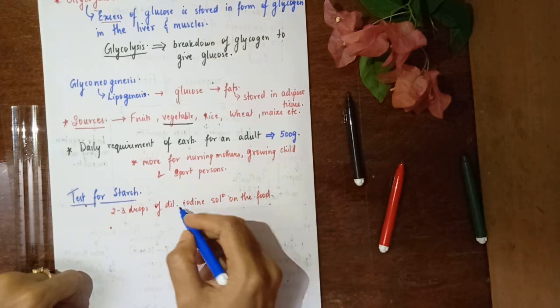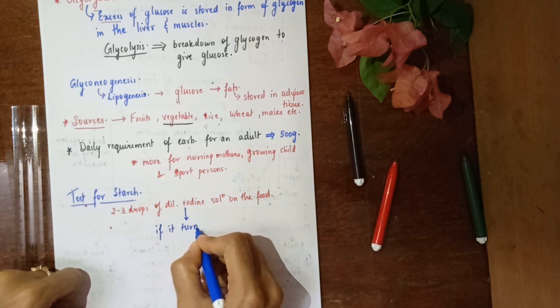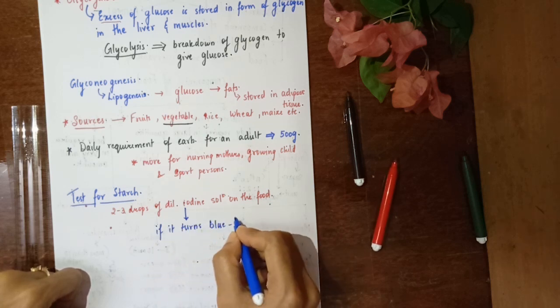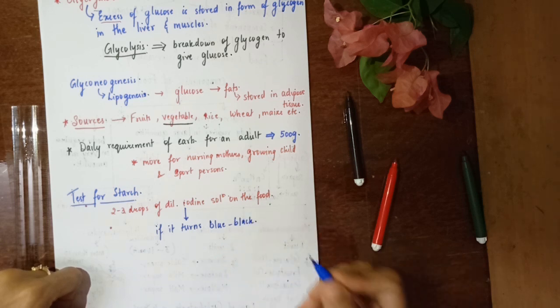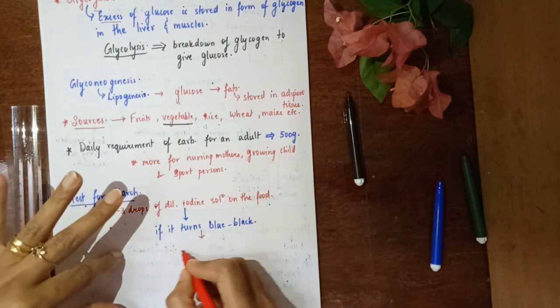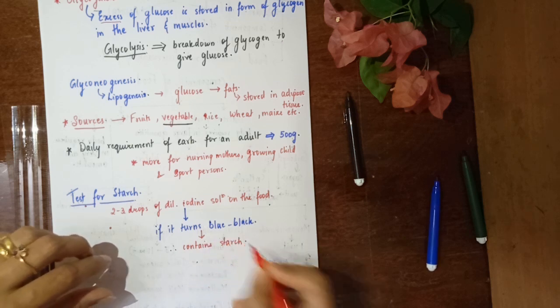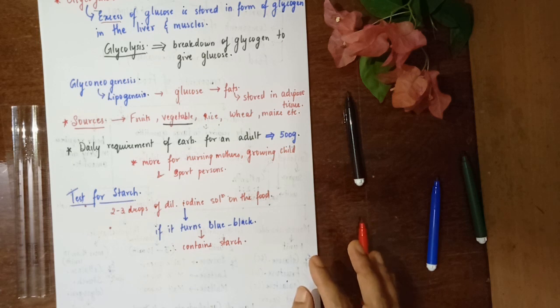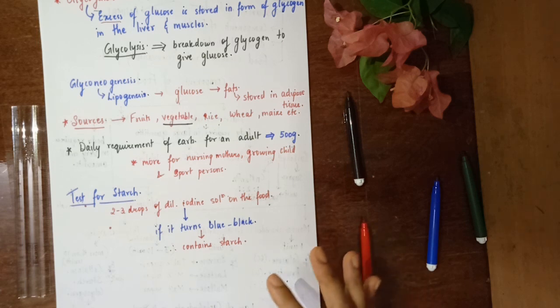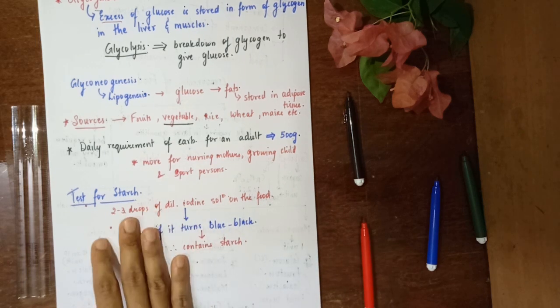Now, if the food turns blue-black, just look at the color, children, it should be blue-black, then it contains starch. Because we know that iodine has a characteristic brownish color. So if it does not remain brown and it gets converted into a bluish black color, then it's going to contain carbohydrate.